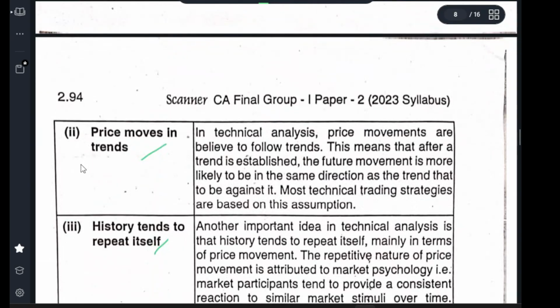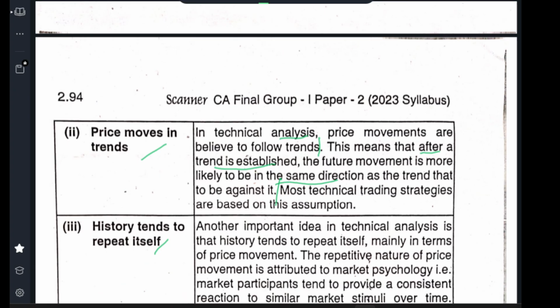Price moves in trends. In technical analysis, price movement is believed to follow a trend. This means that after a trend is established, a future movement is more likely to be in the same direction as the trend than against it.